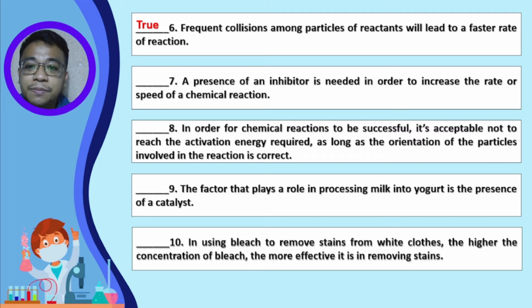For number 7, the presence of an inhibitor is needed in order to increase the rate or speed of a chemical reaction. This statement is true or false? Very good, it is false, because it is a catalyst, not an inhibitor, that speeds up the rate of chemical reaction. An inhibitor, on the other hand, stops or slows down the rate of reaction.